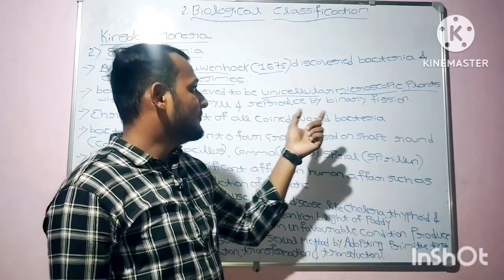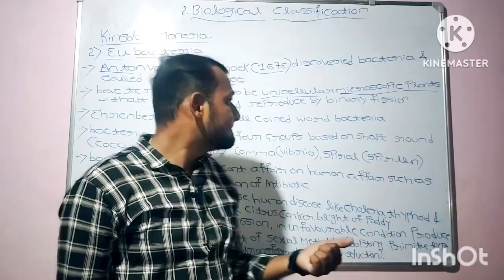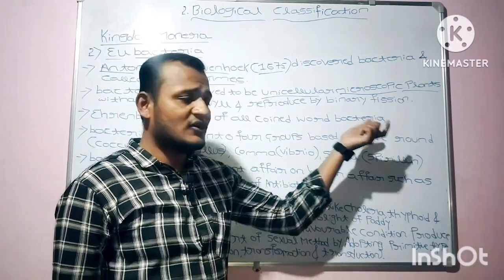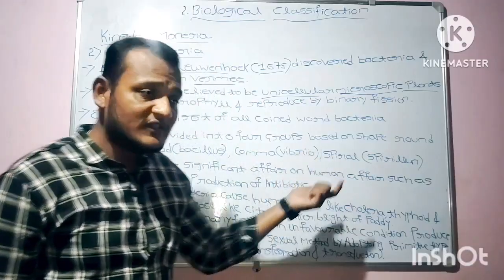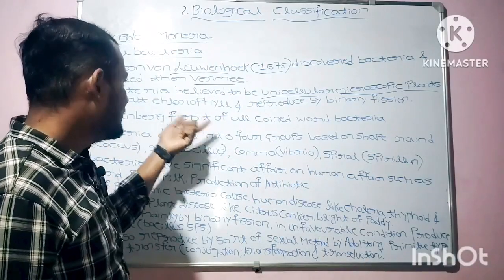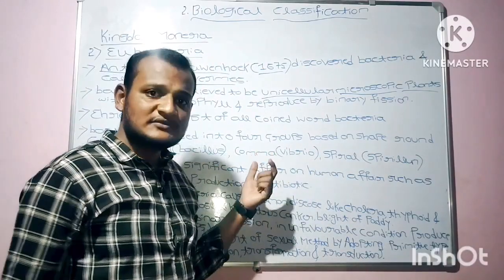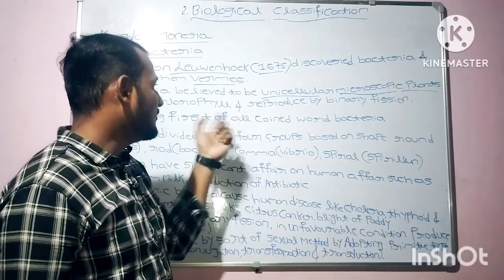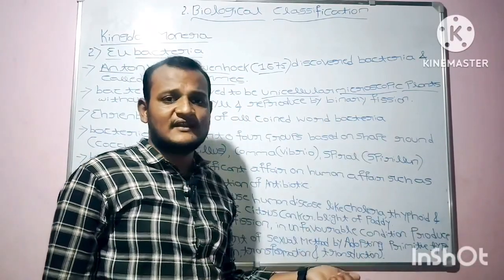So traditionally, bacteria were believed to be unicellular microscopic plants without chlorophyll, whereas in plants chlorophyll is present.